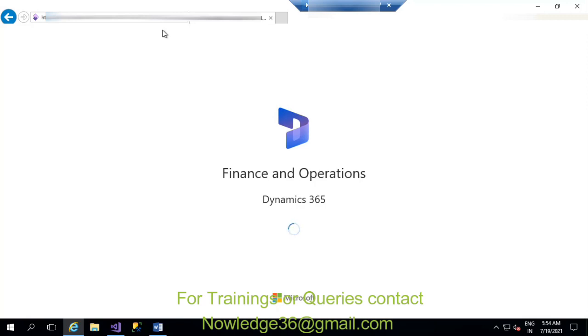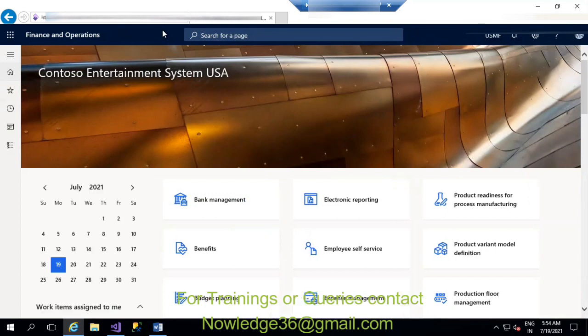So this is the new logo of the Finance and Operations app. This is the client we already have, and this is the client interface that you can see. Whatever modifications we need in the client, we do everything in the Visual Studio part. As we are technical consultants, everything that we do is here in Visual Studio.